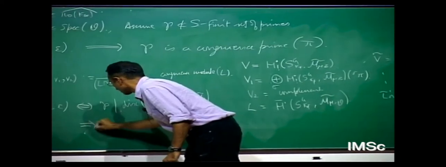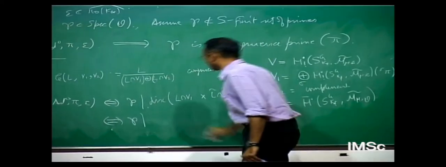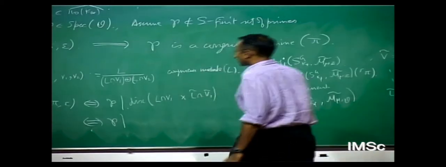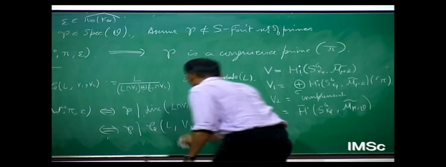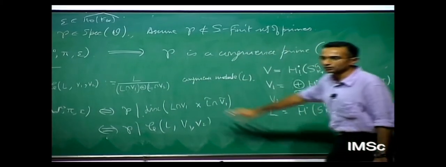Then you relate that to this congruence module. And by playing around with this, out pops a theorem like this.